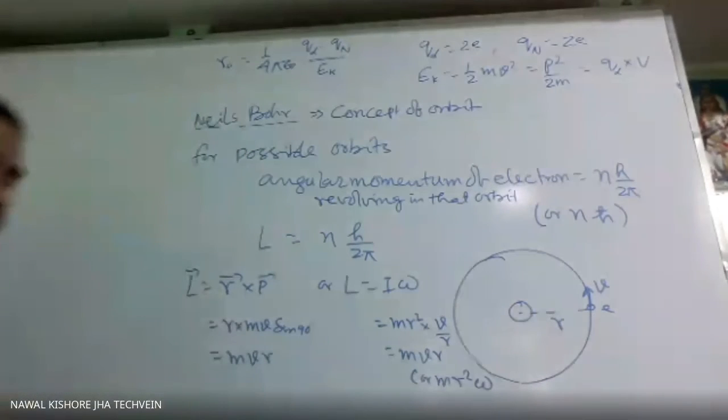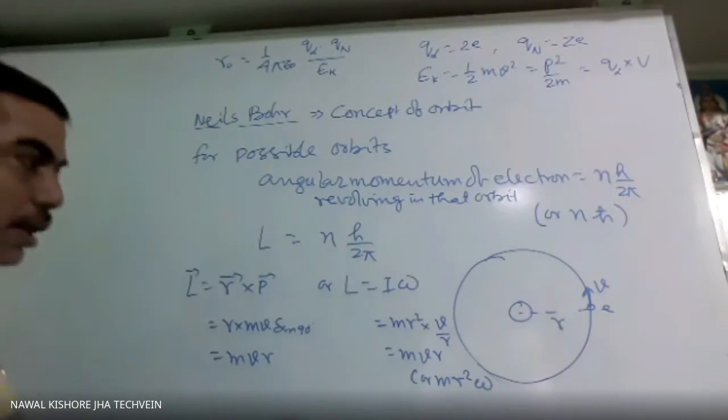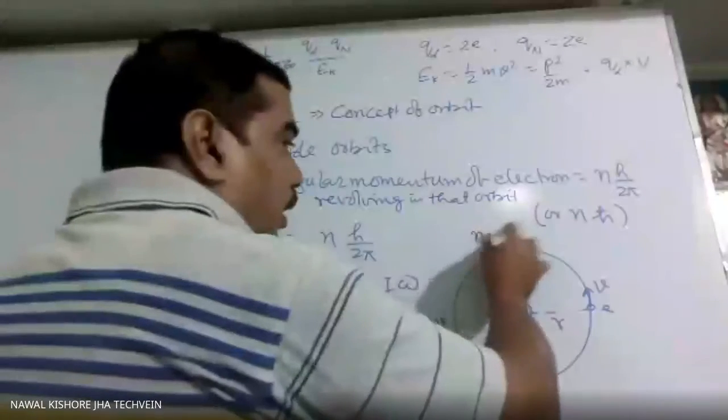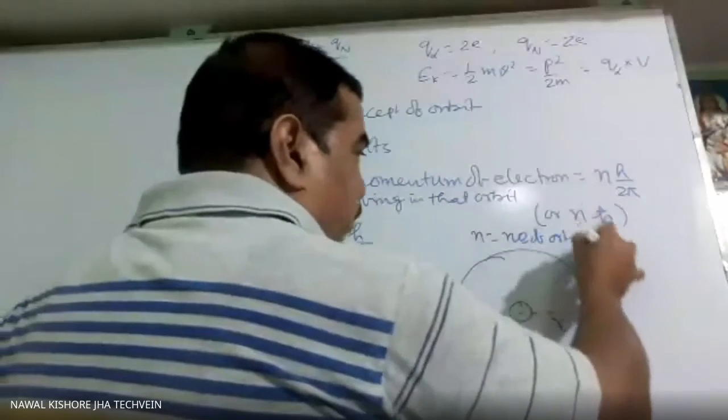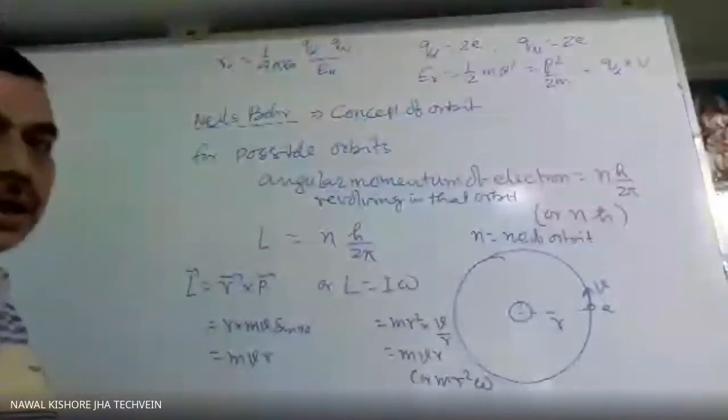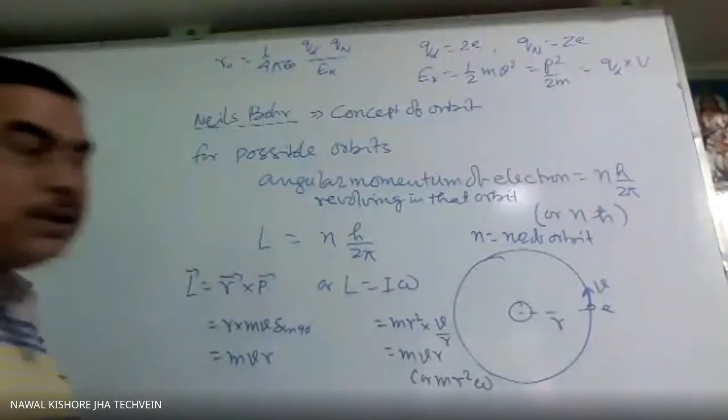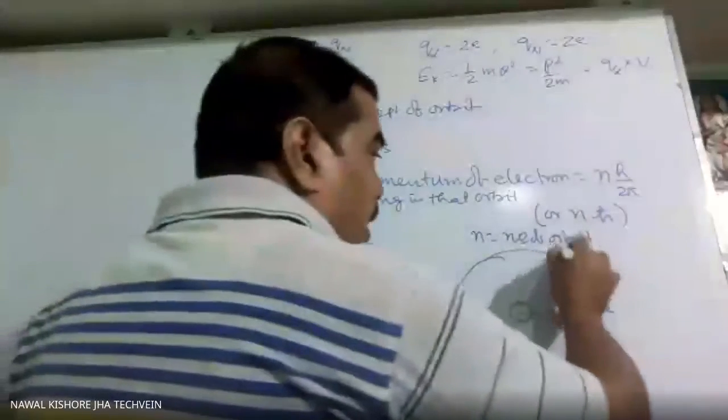Either this or this we can use. So this is our angular momentum. This angular momentum must be nh over 2 pi, where n is the number of the orbit, that is first orbit, second orbit, third orbit, like that. And this only we say is the principal quantum number.